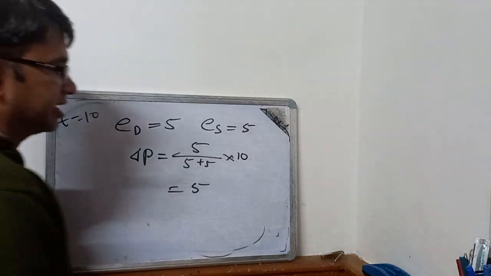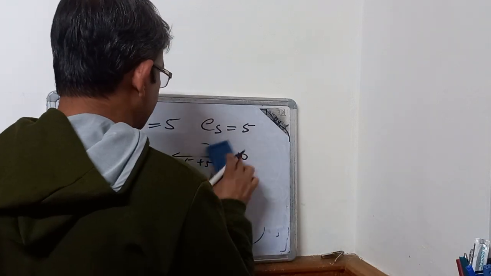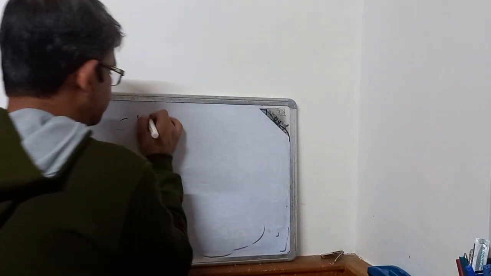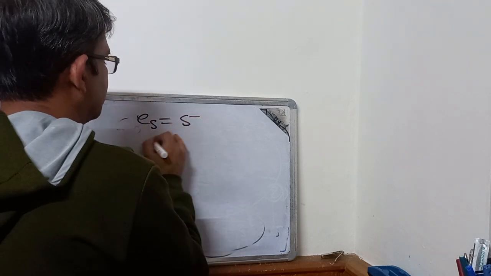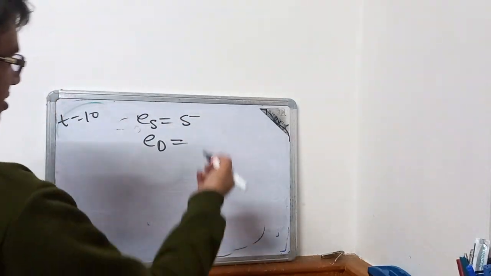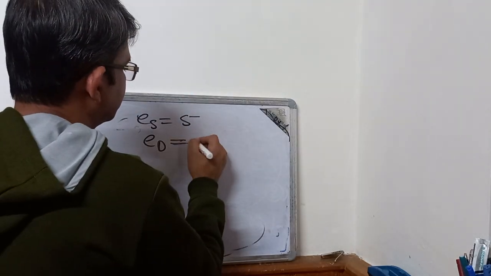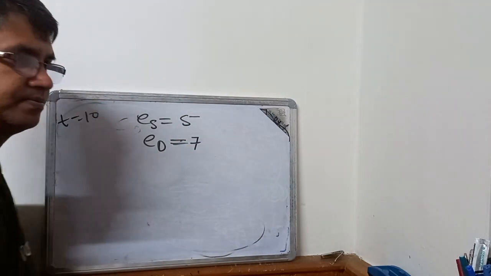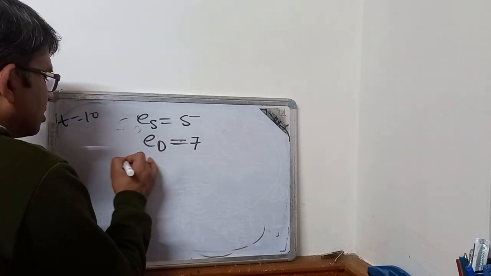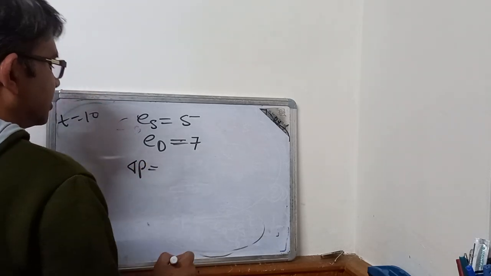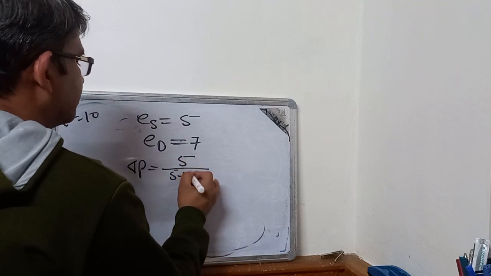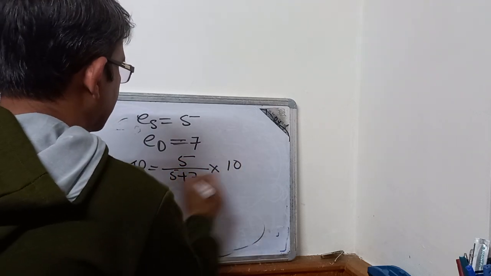Now the price elasticity of supply remains the same, and the price elasticity of demand is increasing. So let us consider it is increasing to 7. Delta P equals how much? 5 divided by 5 plus 7, into 10.